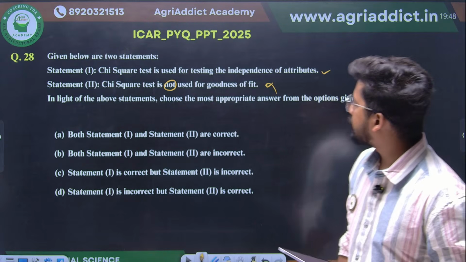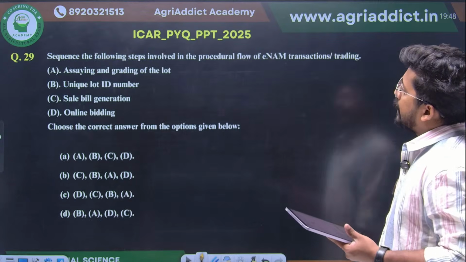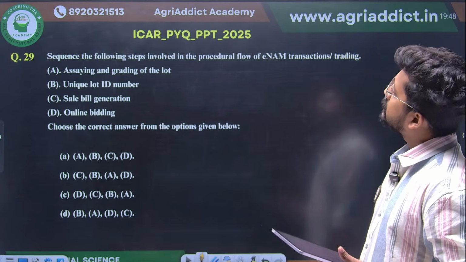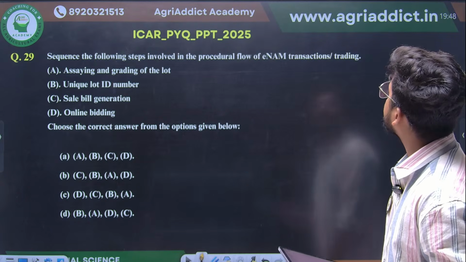Statement 1 is correct. Statement 2 is incorrect. C will be your correct answer. Then, next question. Sequence the following steps involved in procedural flow of ENAM transactions of trading.